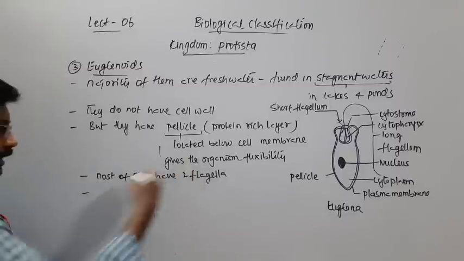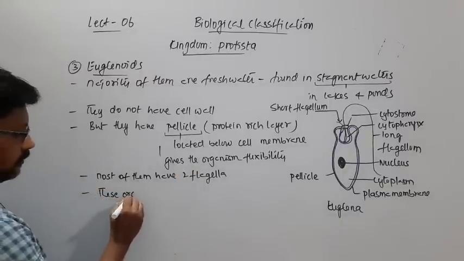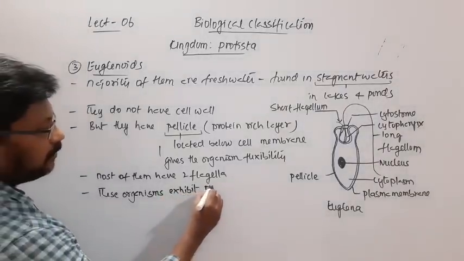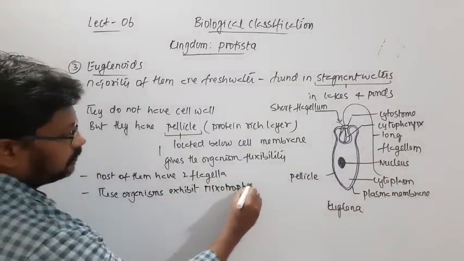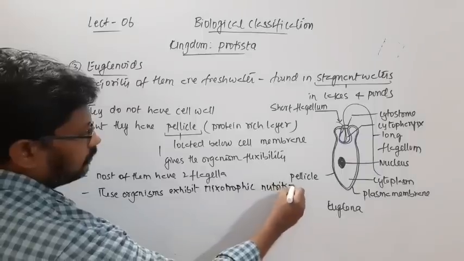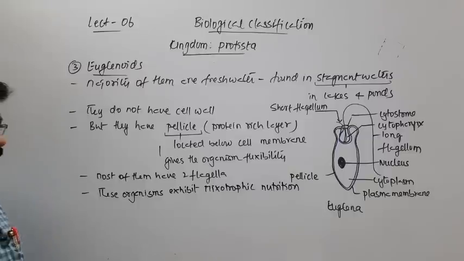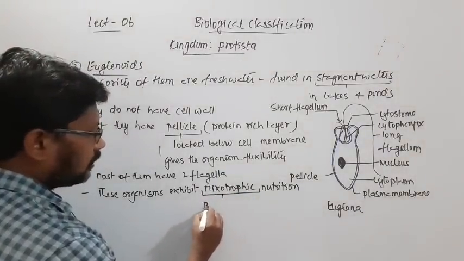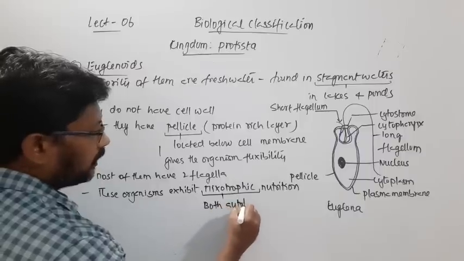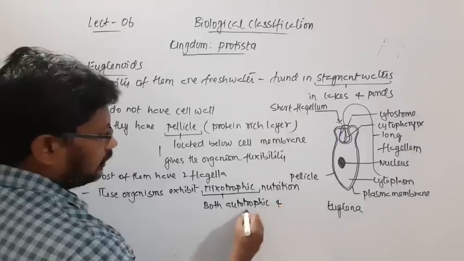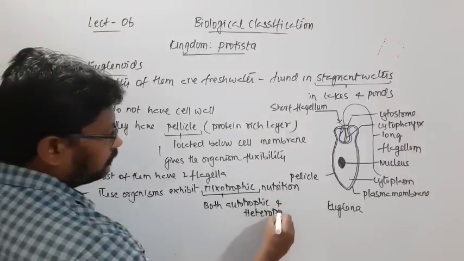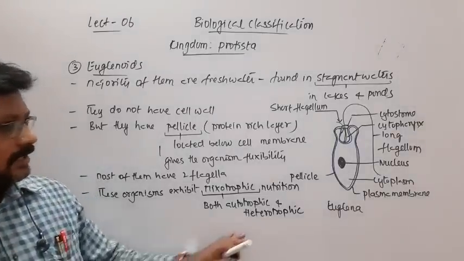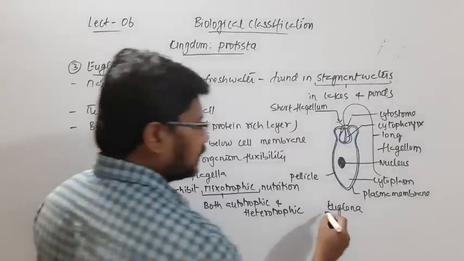Next point, these organisms exhibit mixotrophic nutrition. So mixotrophic nutrition means they are both autotrophic and heterotrophic. Now let's take Euglena as an example.